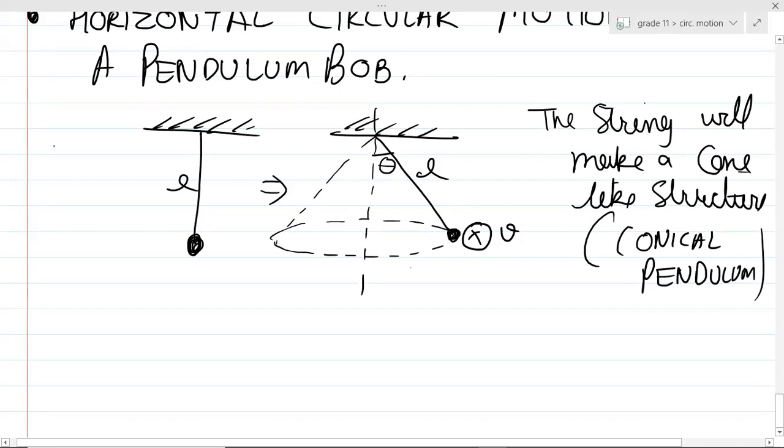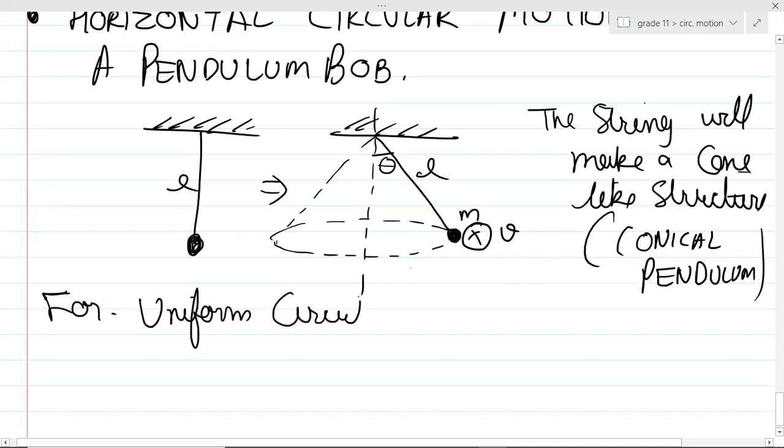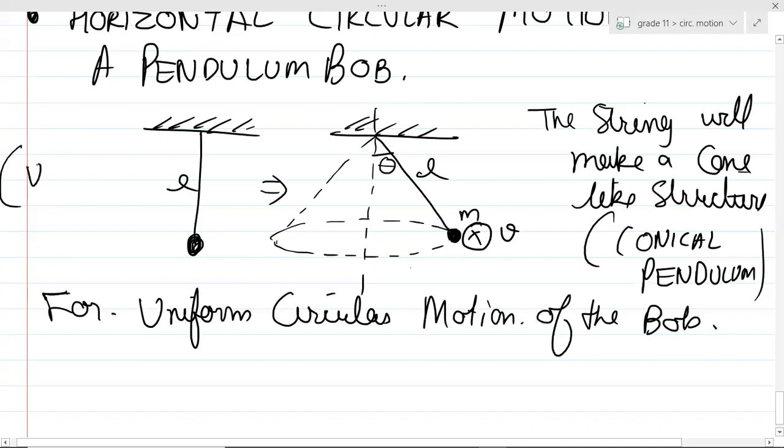Now, guys, suppose there is a pendulum bob of mass m. So for uniform circular motion of the bob, I am assuming v as constant.